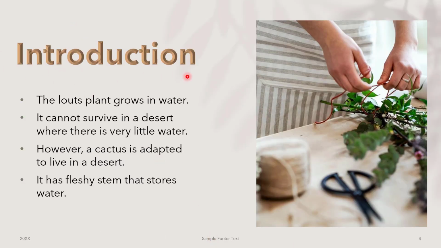Let's start with the introduction. The lotus plant grows in water. It cannot survive in a desert where there is little water. However, a cactus is adapted to live in a desert, but not in any other area or in any other climate. It has a fleshy stem that stores water.